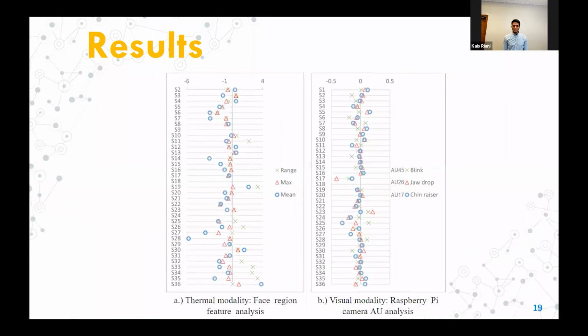Finally, these two charts show the correlation between certain features and an innervated state as a negative value or an energetic state as a positive value. Chart A shows that higher temperatures were recorded in the face while subjects were innervated, while chart B shows that certain features, particularly blinking, were correlated with innervation.